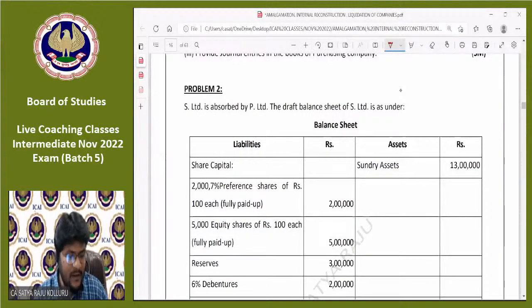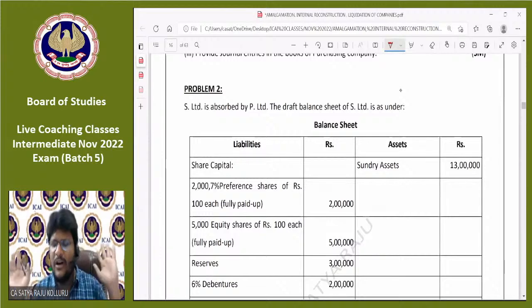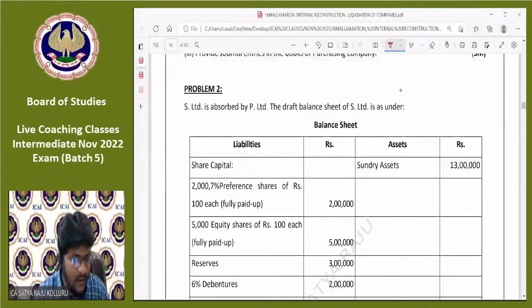Sir, what is the exact difference between intrinsic value and agreed value? Oh my dear, there is no interrelation between intrinsic value and agreed value at all. Intrinsic value is nothing but net asset value. There is no relation between agreed value and intrinsic value at all. Don't think of both concepts simultaneously. Those are not at all relevant. Okay, fine. Next. Okay, sir, clear, understood.